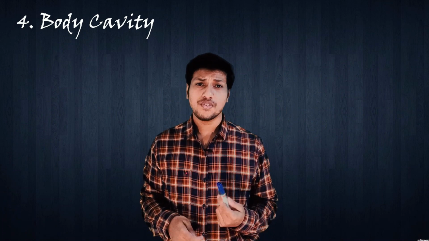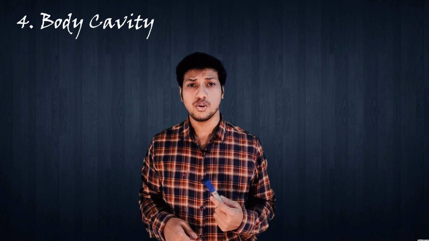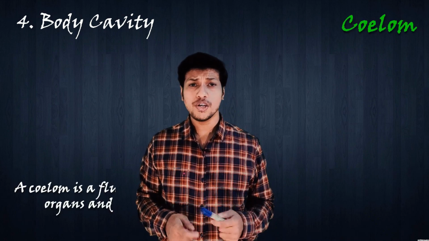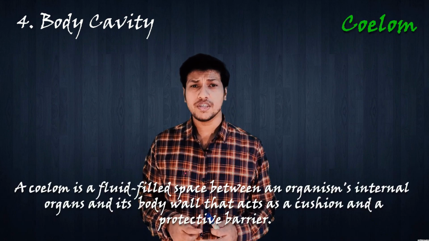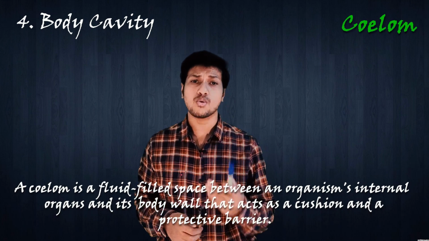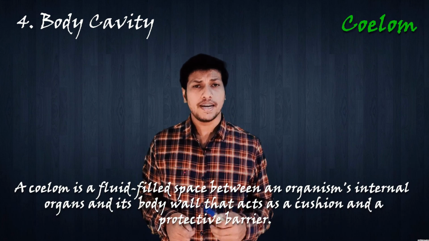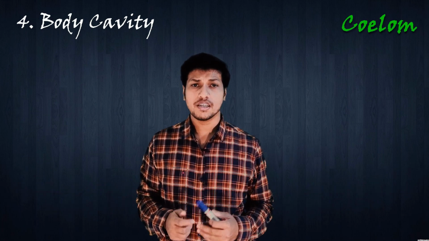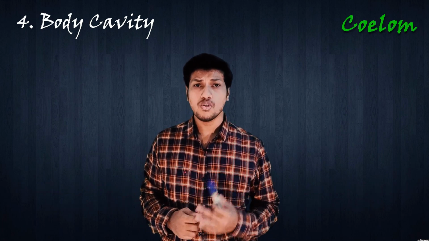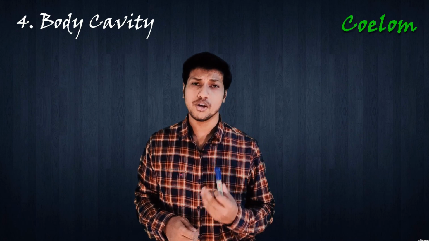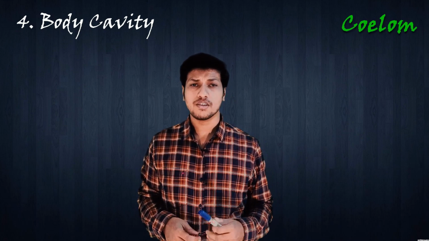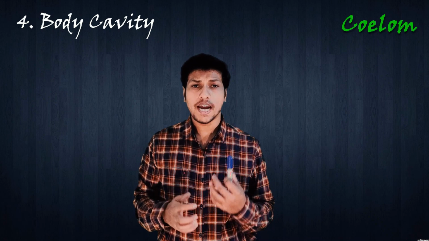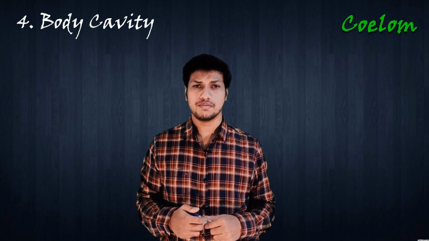The next feature is body cavity. We can classify animals on the basis of body cavity. Body cavity is also known as coelom. Coelom is a fluid filled space present between the internal organs and the outer body wall of an animal, and acts as a cushion and protective barrier. In complex animals like humans, coelom allows organs to grow and develop. But in simple animals like worms, coelom acts more as a skeletal structure.